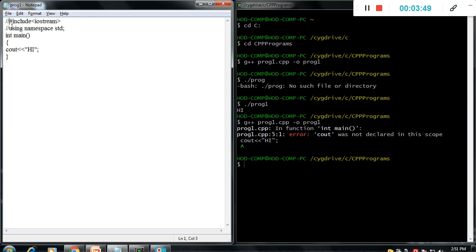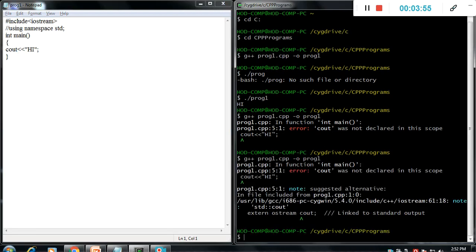If we remove this and run it again, it gives an error. In function int main, error: cout was not declared in this scope.